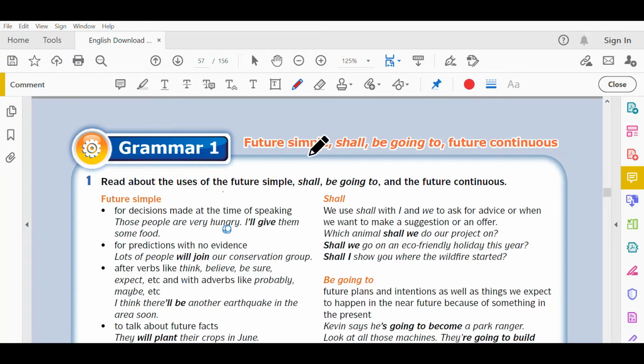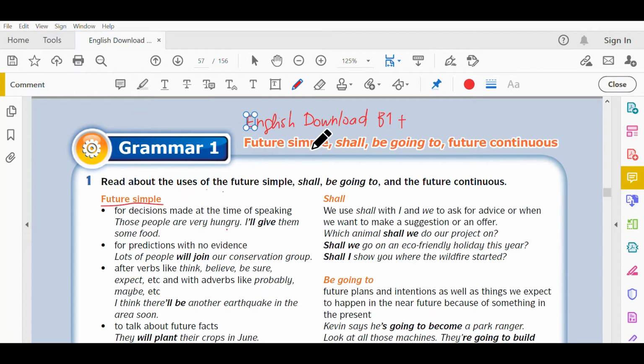I hope everybody is feeling good, and today we will learn grammar 1: future simple, shall, be going to, and future continuous. Okay, now this is actually page 61 of your English download P1 textbook. So please go and get your textbook, and let's start.